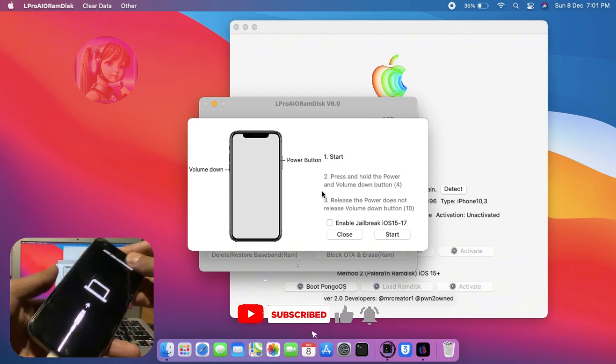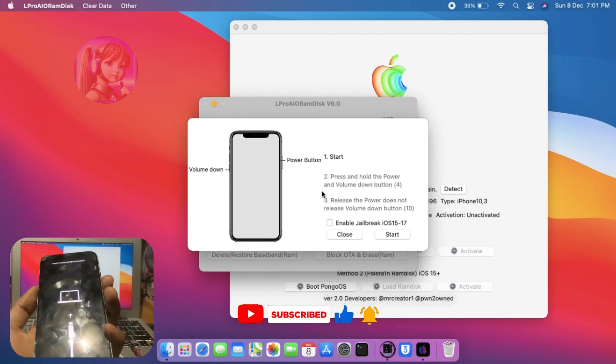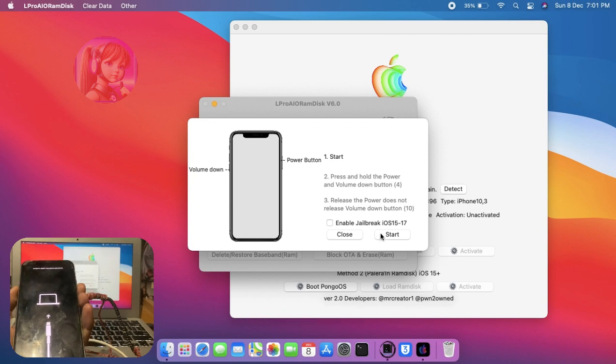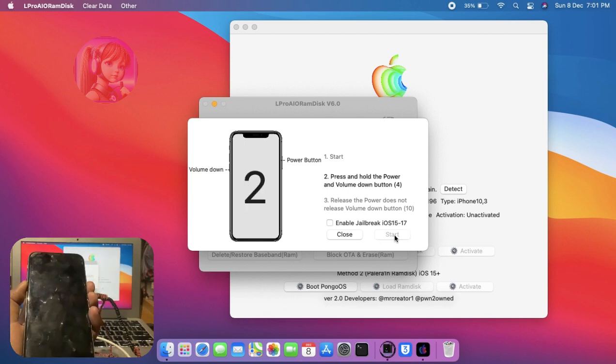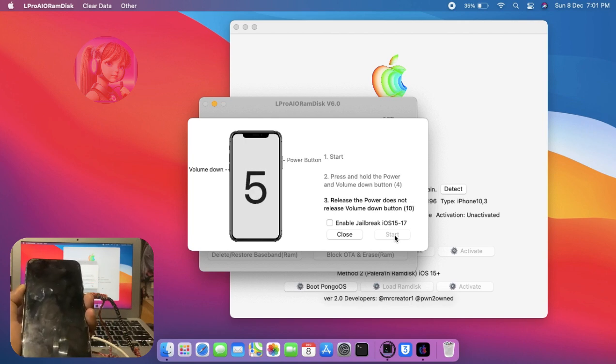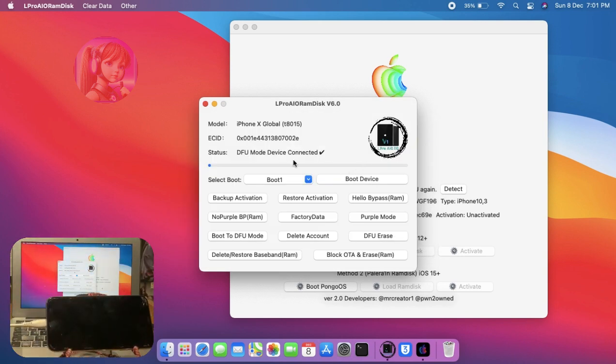Now, read the on-screen instructions very carefully, and click on Start when you are ready to put the device into DFU mode. Here, the device has successfully gone into DFU mode.